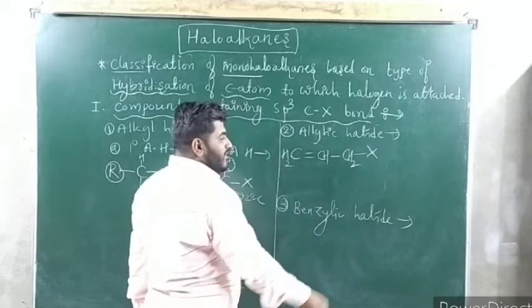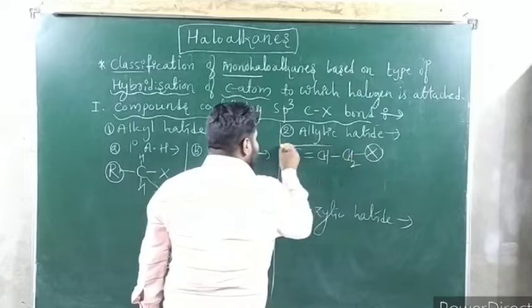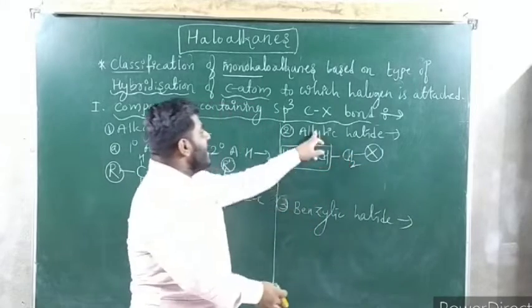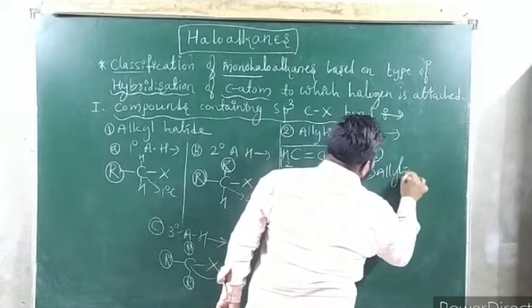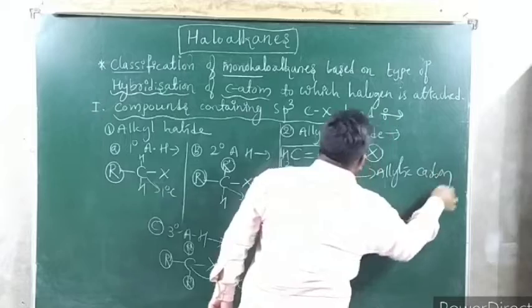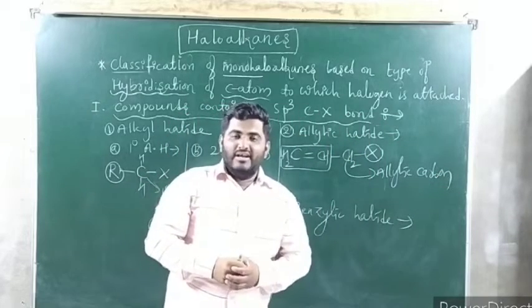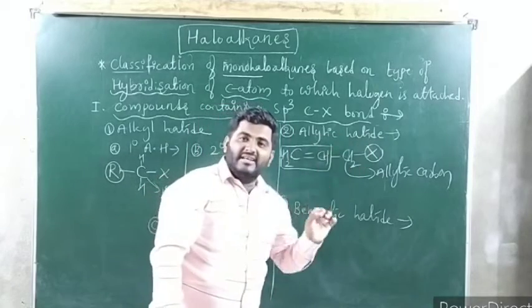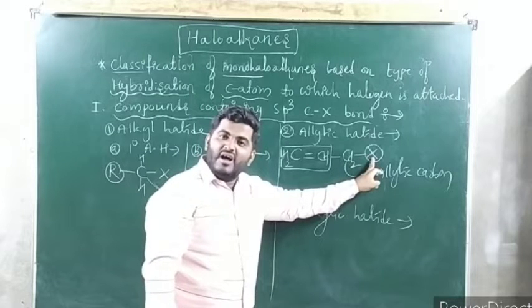Now carefully see, halogen atom is attached to carbon next to a carbon-carbon double bond. This carbon is called allylic carbon. Which carbon it is? Allylic carbon. So what are allylic halides? So many times in board exam they have asked. Define allylic halide, give an example. Allylic halides are the haloalkanes in which halogen atom is attached to which carbon it is?